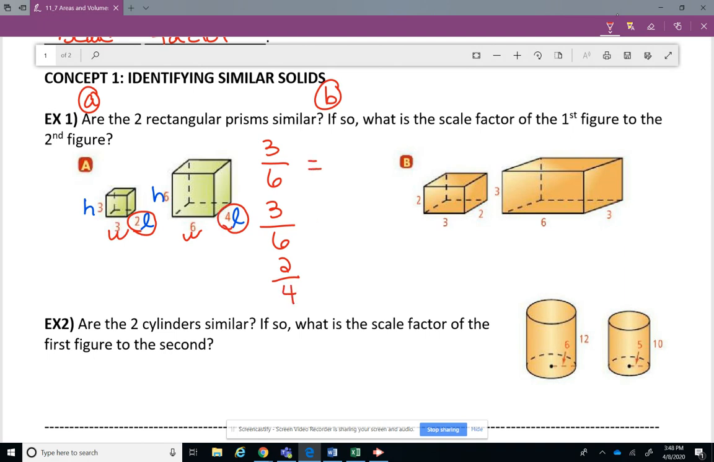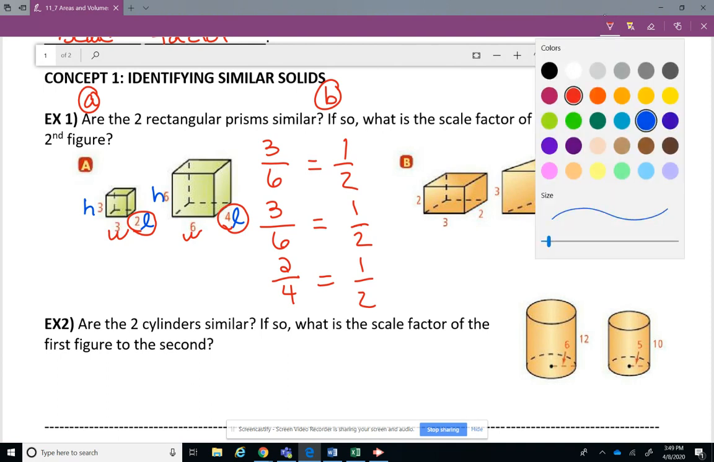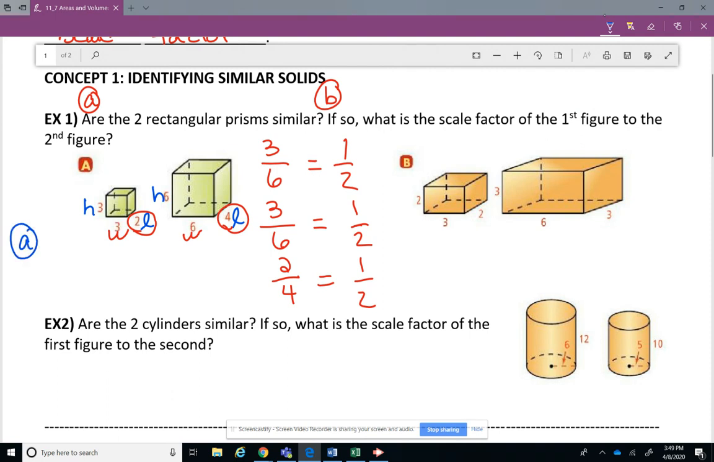All right, now let's reduce these. And you see that every single one is 1/2. All right, well, we know they're both rectangular prisms. And so if the scale factor is the same for both of them from one to the other, meaning that they're proportional, are the rectangular prisms similar? Yes. All right, so let's go ahead and answer A. A, we're going to say yes, they're similar. We're going to say the reason why: the sides are proportional.